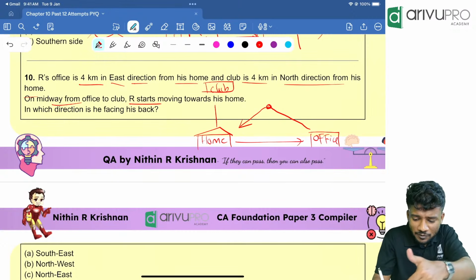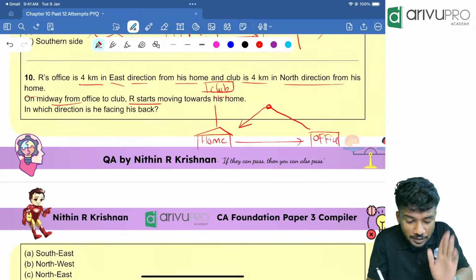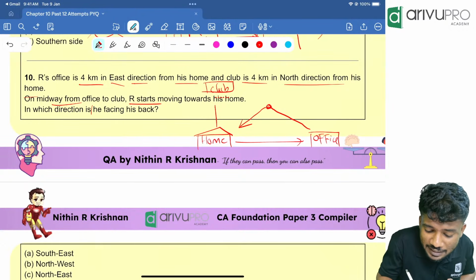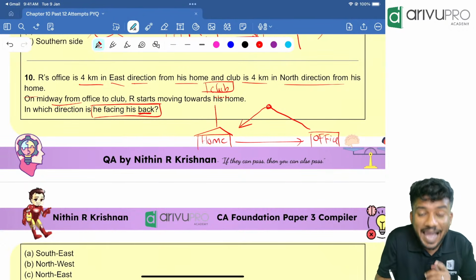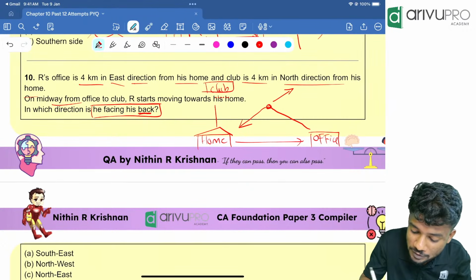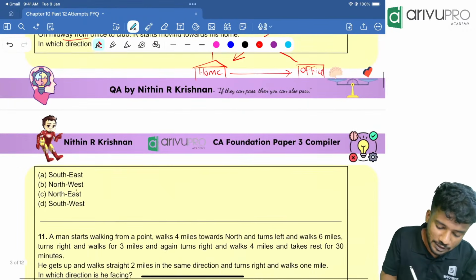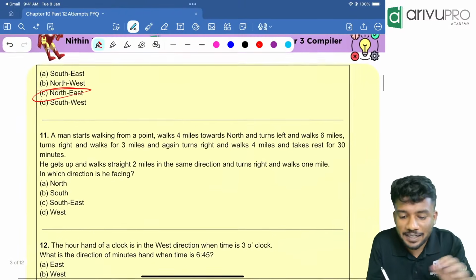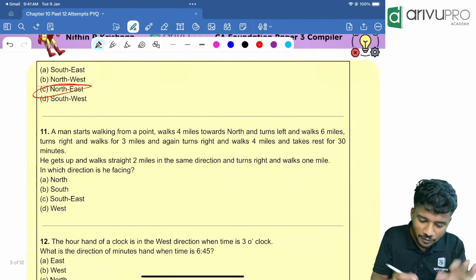So he is moving in which direction now? Southwest direction, correct? In which direction is he facing his back? The question is, his back is facing in which direction? The opposite of that, that is northeast direction. Option C. The PDF will be attached in the description after the class.